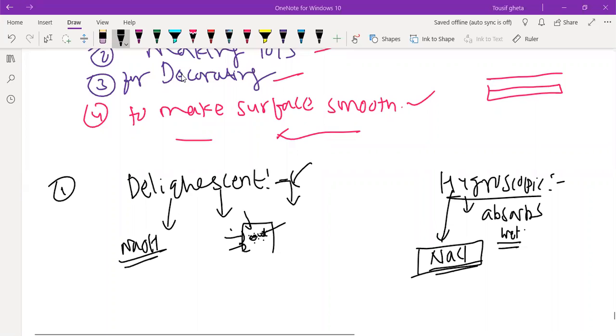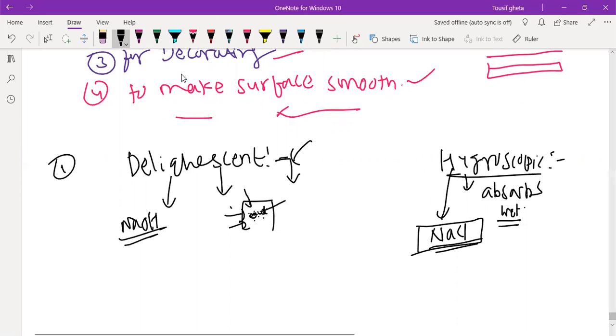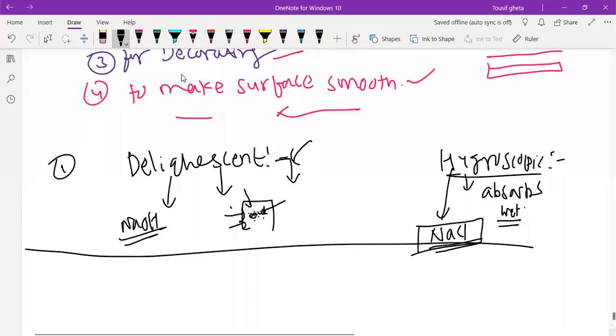Okay. Now tell me my question, the first question of the day. Name the substance which is used for softening hard water. Which substance is used for softening hard water? Very good. Washing soda. That substance is used for softening the hard water. You will write this down.